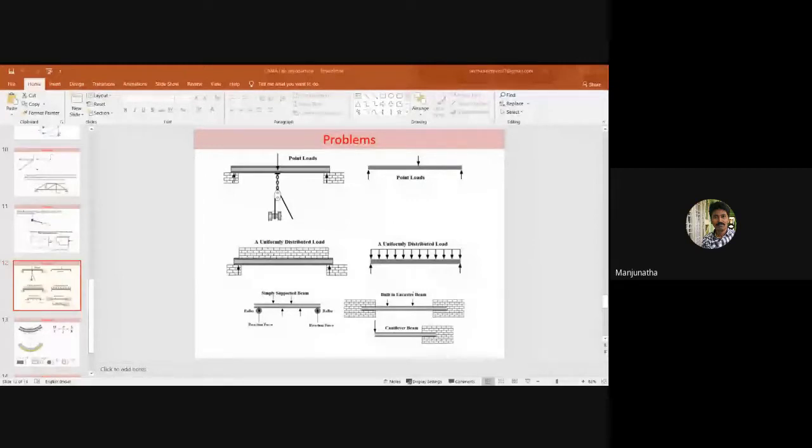Now I think, is it visible? No, sir. The screen is not visible. Can anybody visualize the screen? Please let me know. Sir, the slide is visible, but this one is not visible.